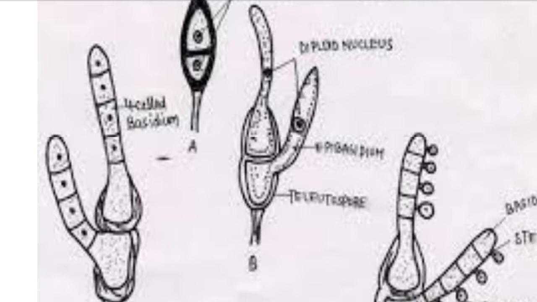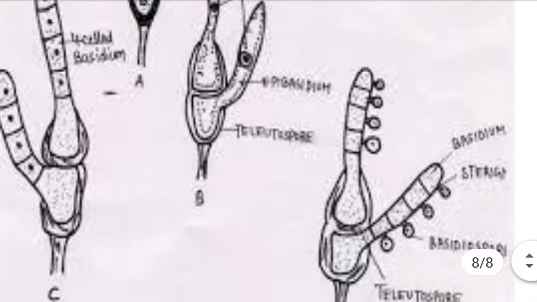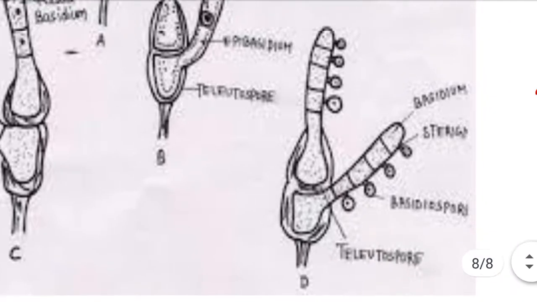So this is the 4-celled epibasidium produced by the upper cell as well as the lower cell of the teliospore. Then each cell produces a small sterigma.